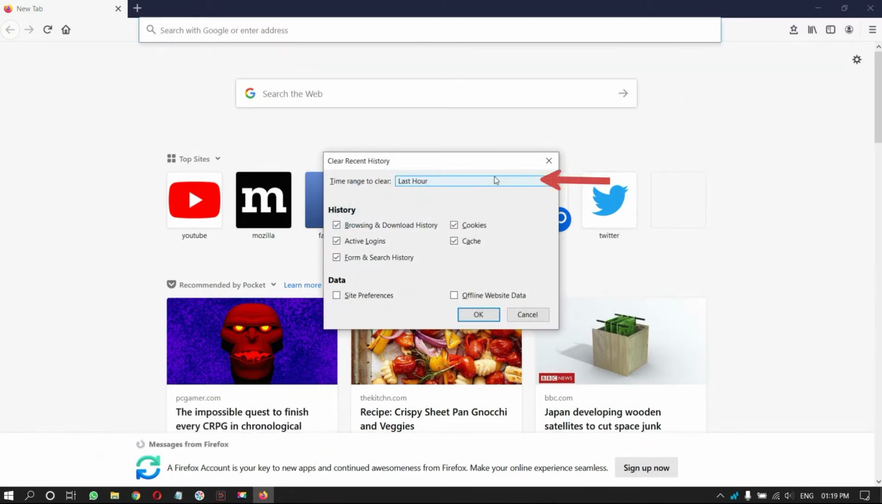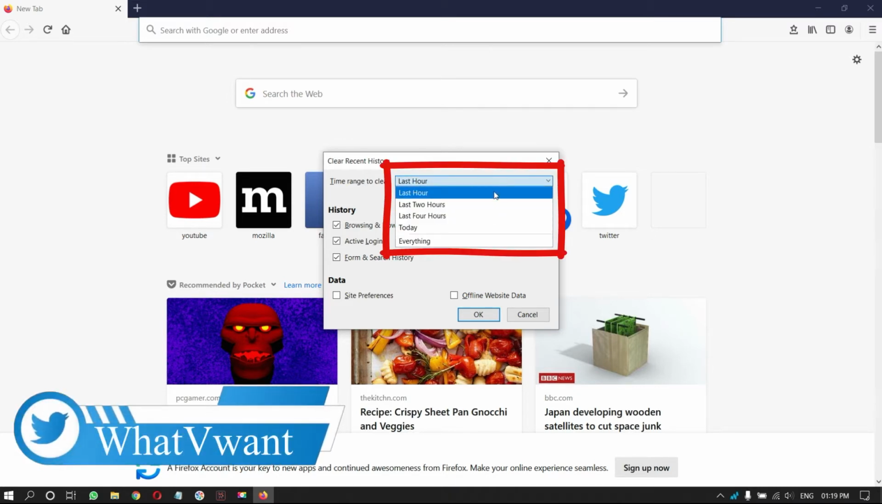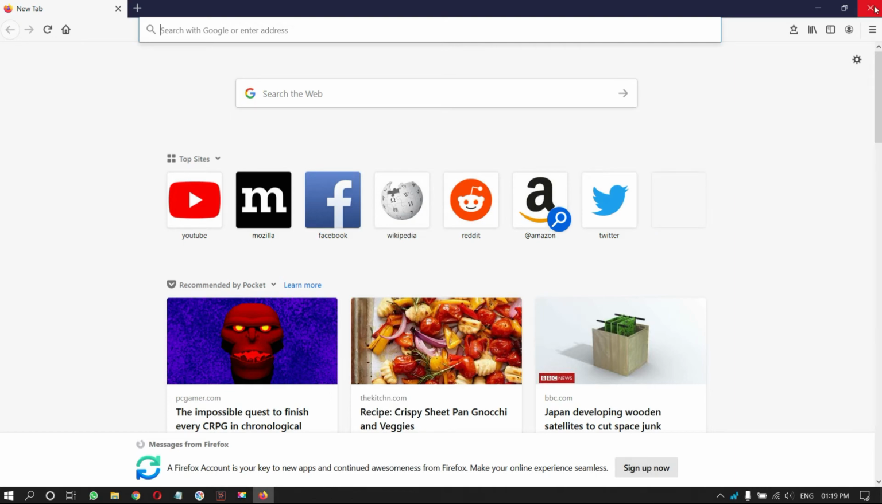Click on the Time Range. Then, a drop-down menu will open. Choose the time range that you want to delete. As we want to delete the total history, check all the options as shown in the tutorial. Then, click on OK. After that, restart the browser.